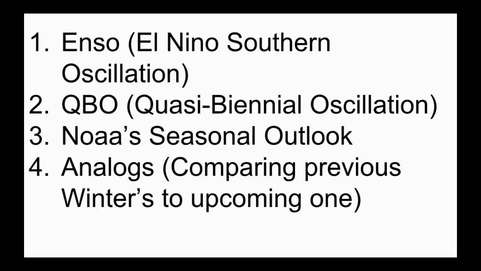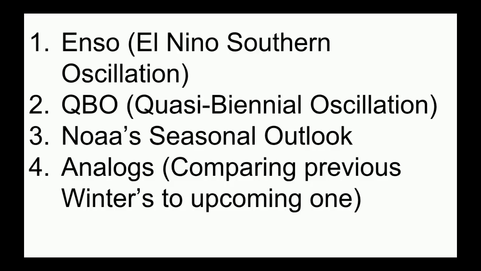I know NOAA maybe doesn't have the best handle on things, and obviously they're not 100% accurate just because they're a government-sponsored organization. But it's still great to look at their forecast to see what my forecast has in common with theirs, and see if we can find some common ground. And the fourth factor is the analogs, comparing previous winters to the upcoming one. And I think that is actually going to come third, not fourth. I'm not sure how I organized this exactly because I did this a couple days ago.